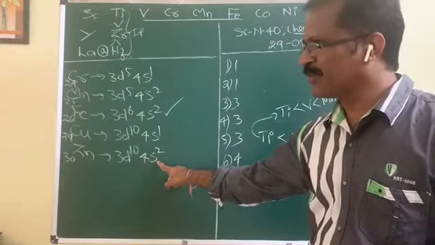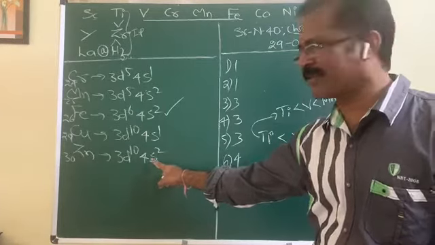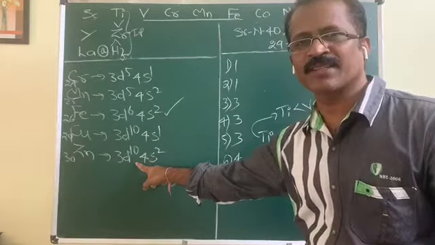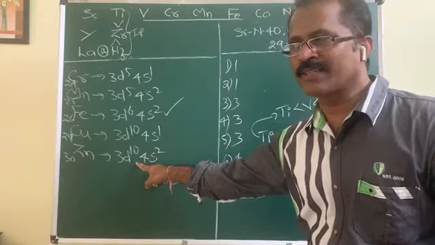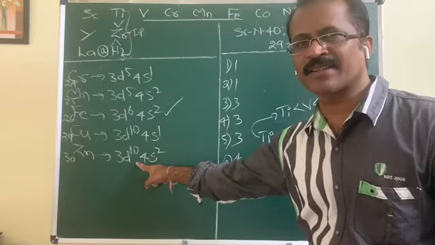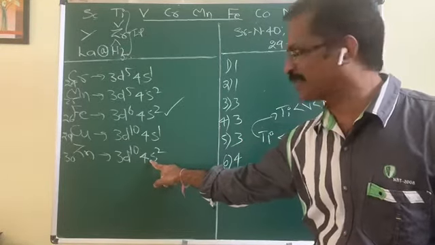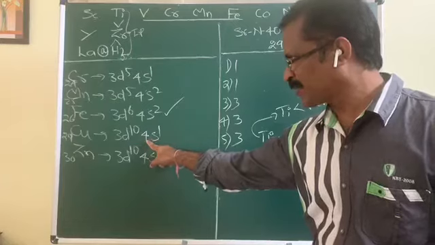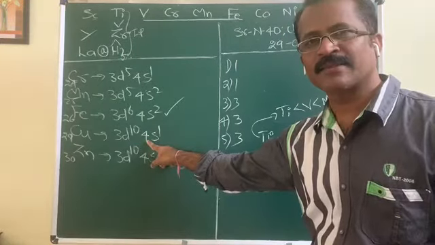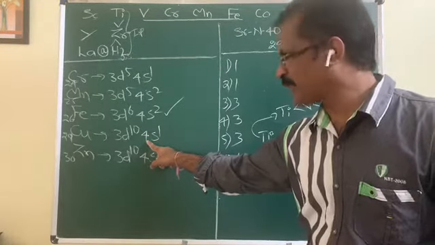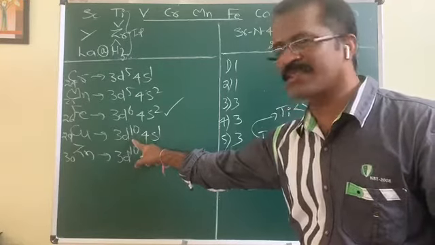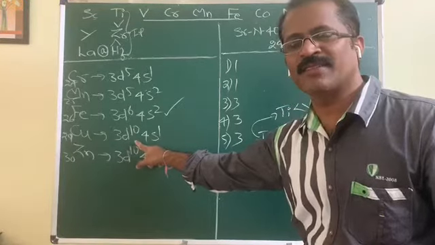For this, removal of the first two electrons is easier because it gets a stable configuration. So IP2, which is related to removal of the second electron, is no more difficult in this case. Come to here: removal of the second electron means you have to remove that second electron from this stable configuration. It is difficult.